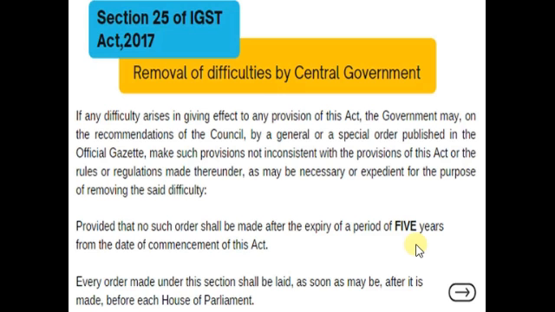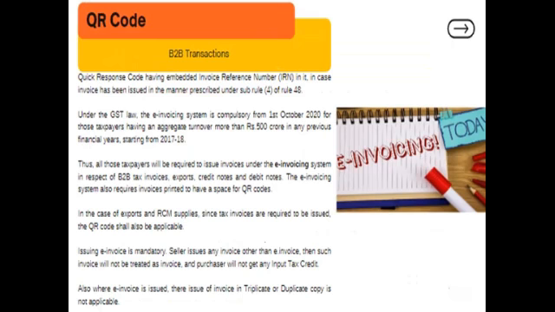So this is the regular proviso that whenever you make any section, then the final approval has to be made when it passes from both the houses of Parliament. So nothing more special, just an increase in the time limit by a further 2 years.